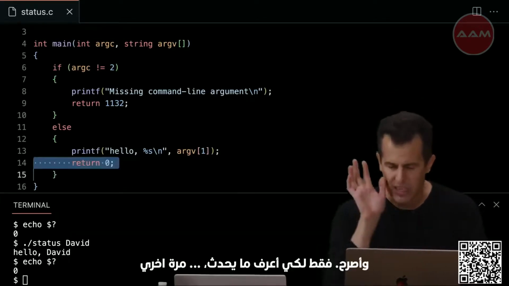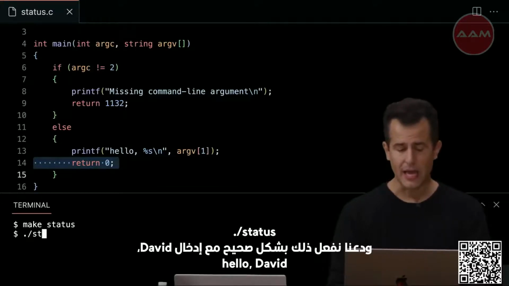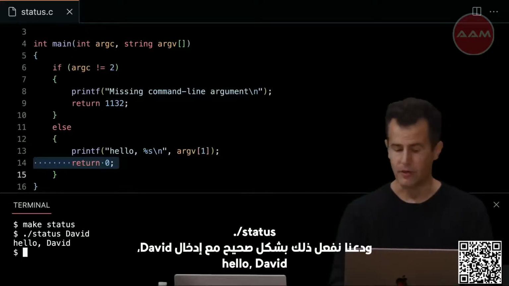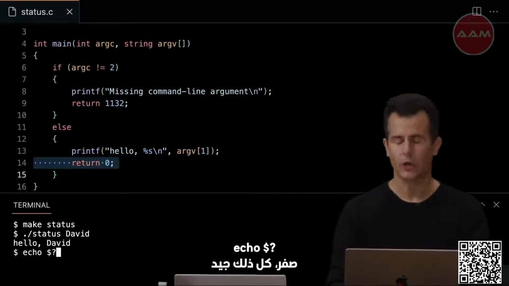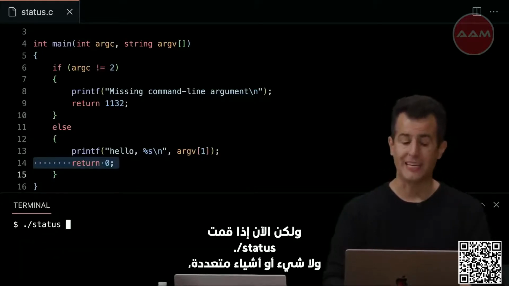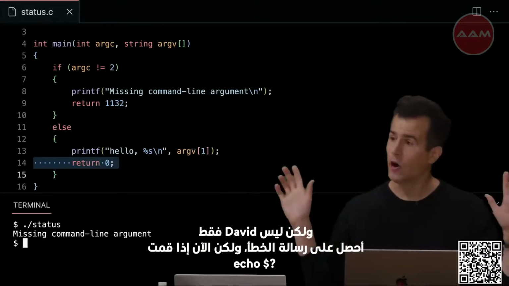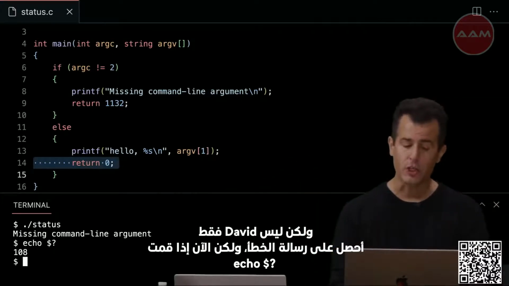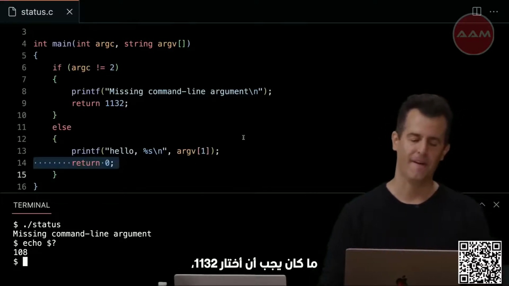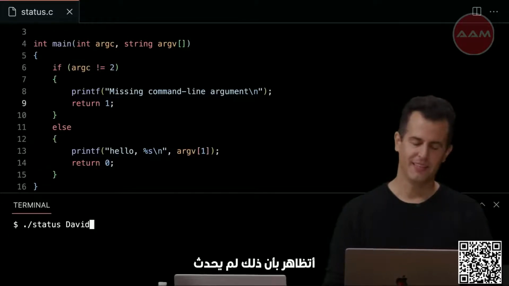So let me go ahead and be explicit, just so I know what's going on. Make status again, ./status. And let's do this correctly with David. Enter. Hello, David. echo $? 0. So all is well. But now if I do ./status and nothing, or multiple things, but not just David, enter, I get the error message. But now if I do echo $?, oh, damn it. I shouldn't have chosen 1132.